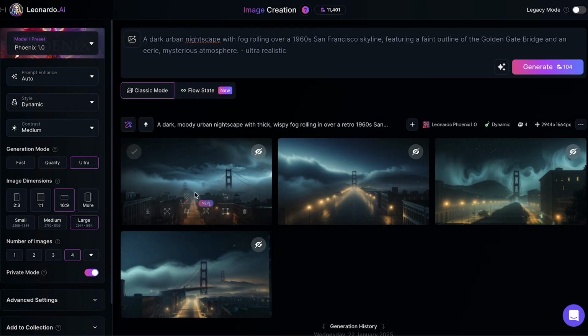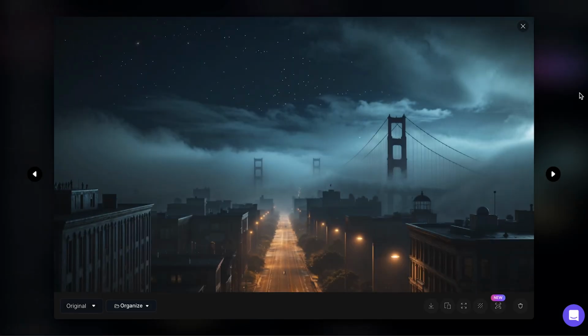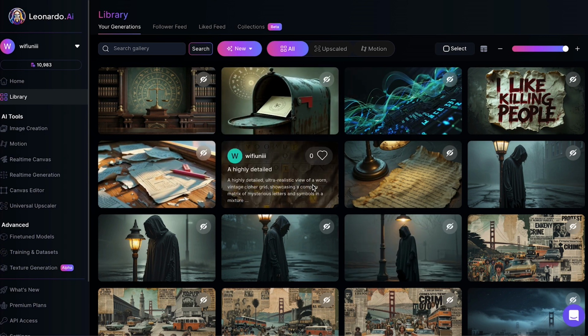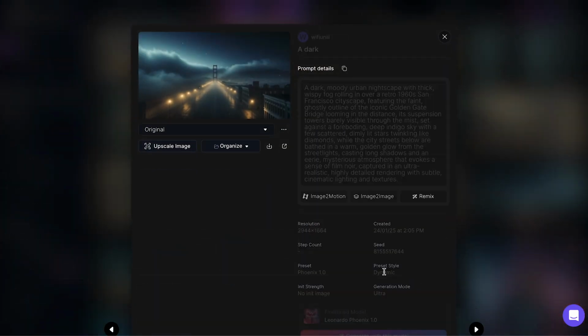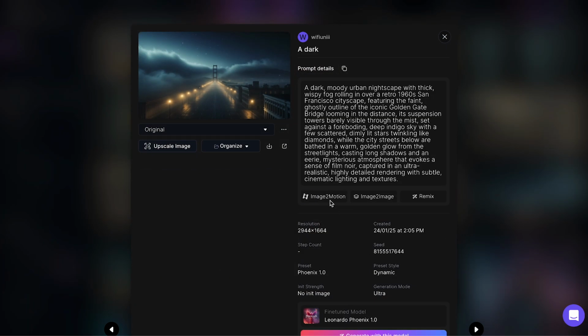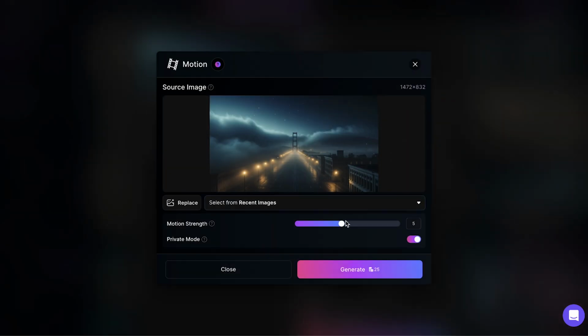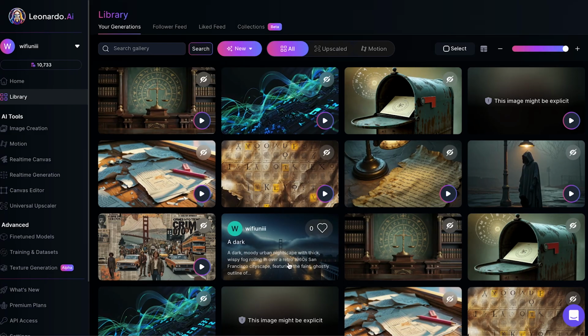We'll turn these static images into moving ones with just a click. Go to your Leonardo personal feed, click your first image, and you'll see an image to motion button. Click it. On the next page, adjust the strength to somewhere between 5 and 7, depending on how much movement you want, and then hit generate.